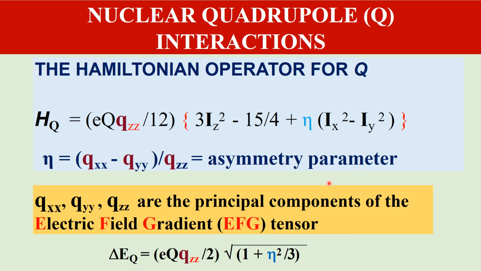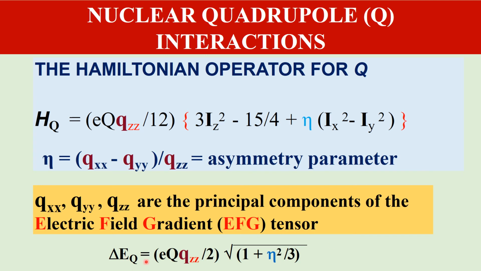It tells whether there is any asymmetric electronic charge distribution. Here Vxx, Vyy, Vzz are the principal components of the electric field gradient tensor along the x-axis, y-axis and z-axis, whereas Ix, Iy, Iz are the nuclear spin components along the x-axis, y-axis and z-axis.